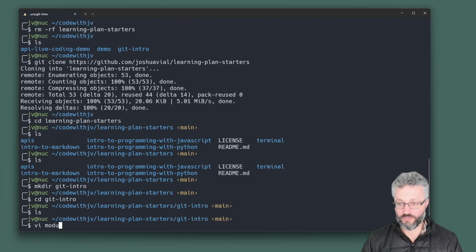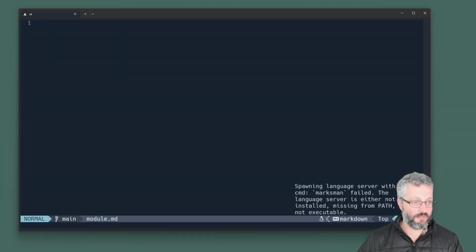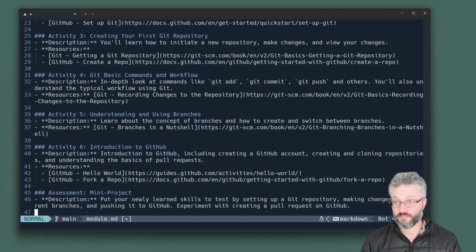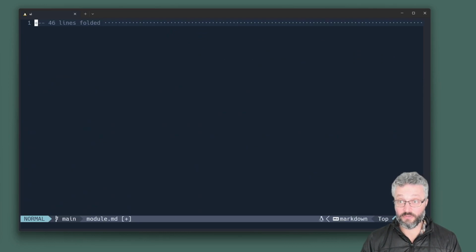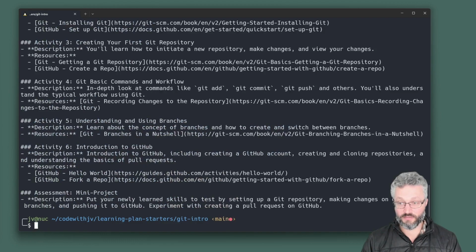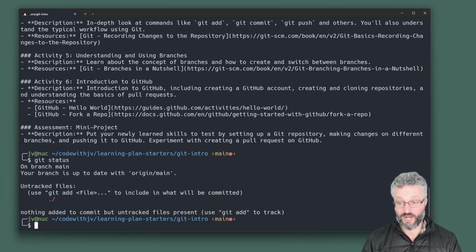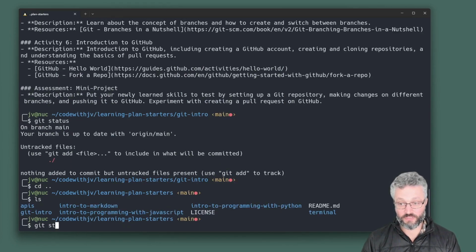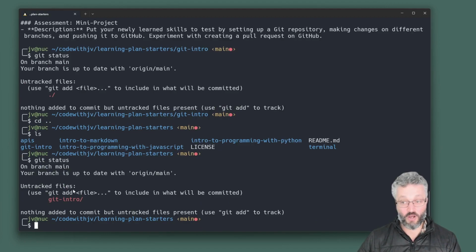I think I've been calling them module and course, etc. So if I copy the learning plan I created, and this is what I typically do when I am saving learning plans into this repo, I will make a new file, cat module1. Now, git status, I have got untracked changes in this folder, because if you remember, I made a git intro folder. Git status shows me, oh, git intro, the whole folder, that's new.